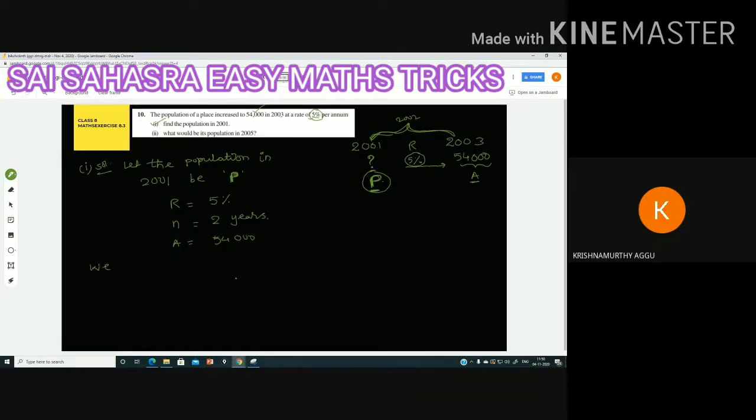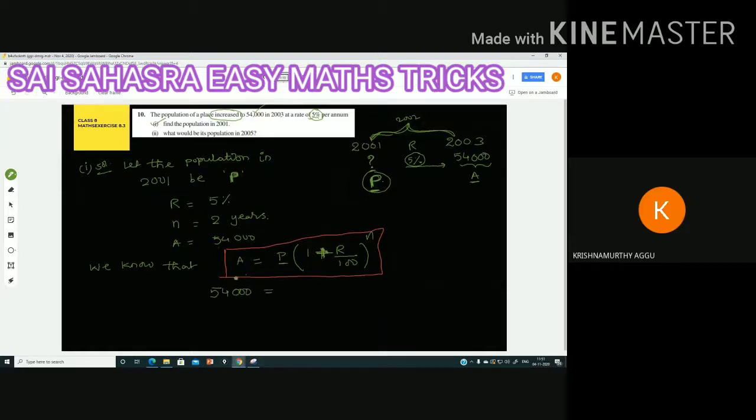As per the compound interest formula, A is equal to P into 1 plus R by 100. If it is increased, we write plus; if it is decreased, we write minus. Since the population is increasing, we write plus R by 100 all to the power of n. This is our formula. Now substitute all the values. A value is 54,000.